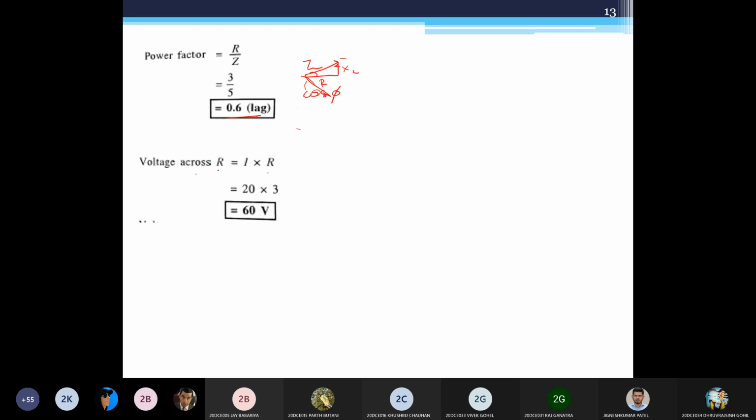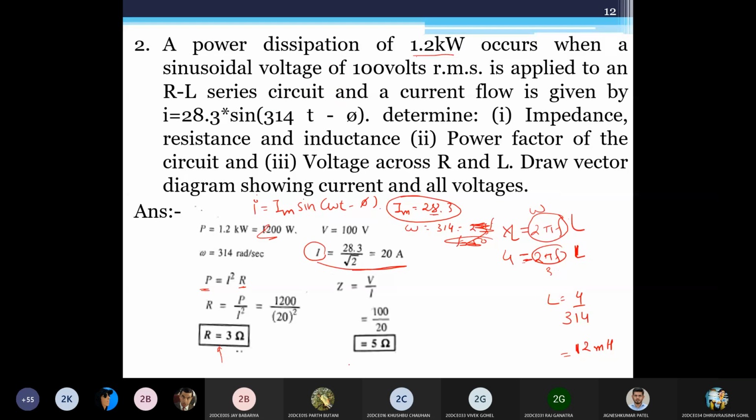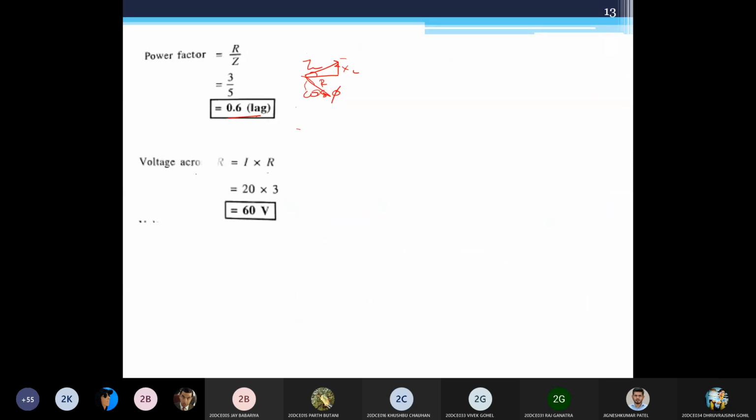Voltage across R would be I into R. We know the R is 3 ohm, so I can get the voltage using the voltage division rule, or you can have that voltage directly using current. We know the IRMS current is 20. So all the calculation will be based on IRMS, so 60 volt, and same way XL into I would give me the voltage across L.